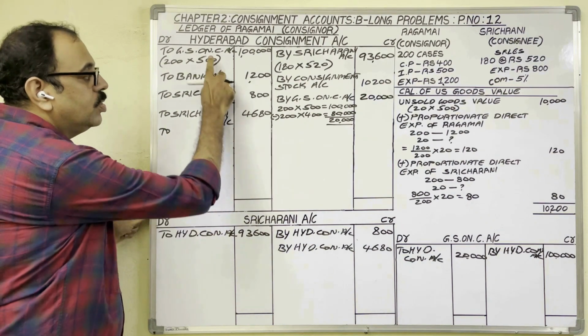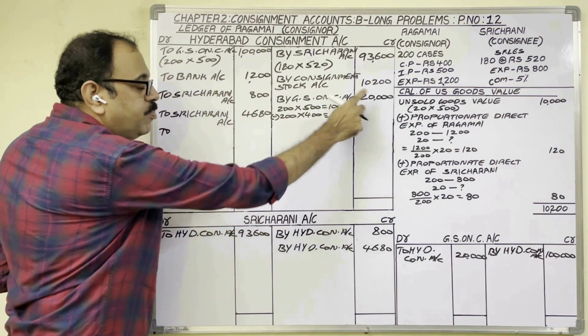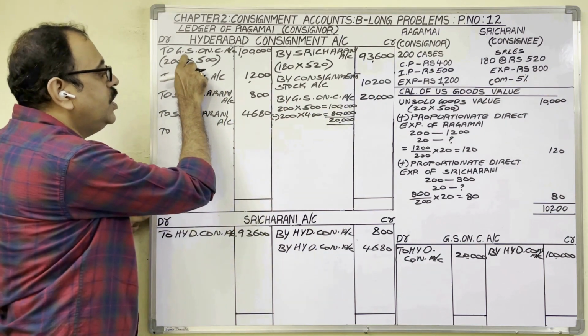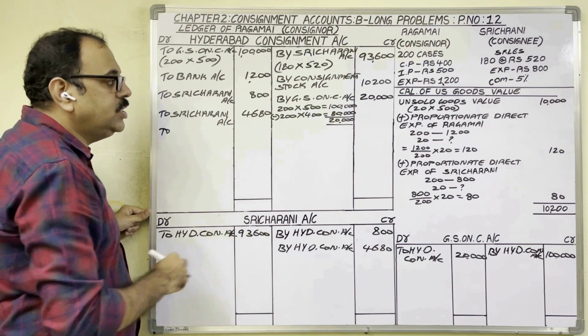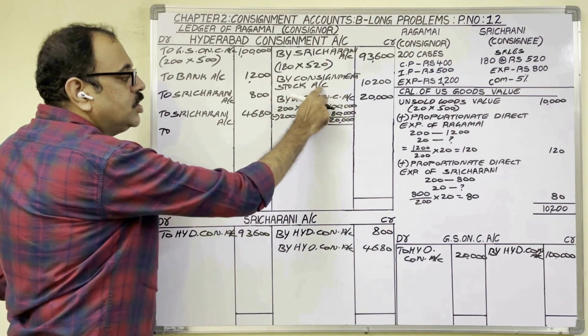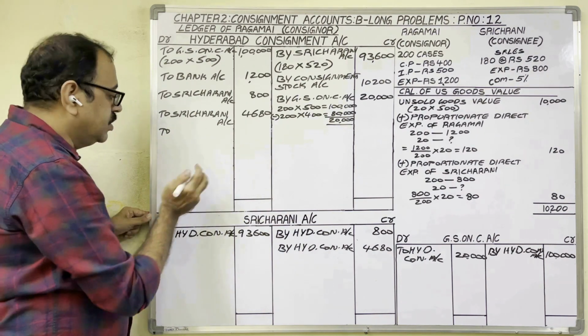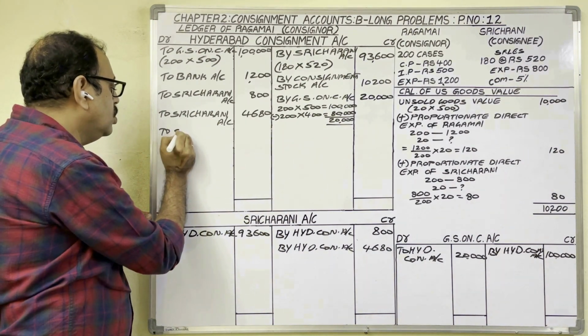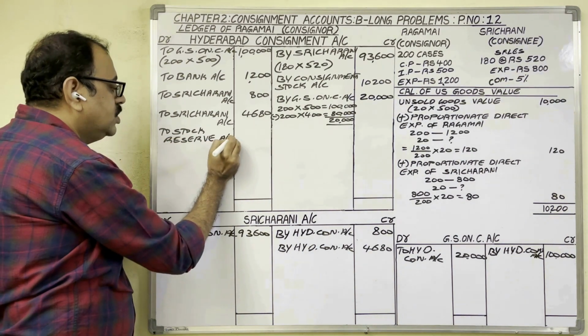Don't follow this rule. So for the debit amount when I was cancelling earlier, in the particulars column I wrote the same account name, goods sent on consignment. Don't follow that here. Means don't write goods sent on consignment here. For unsold stock related loading cancellation, you should write to stock reserve account.